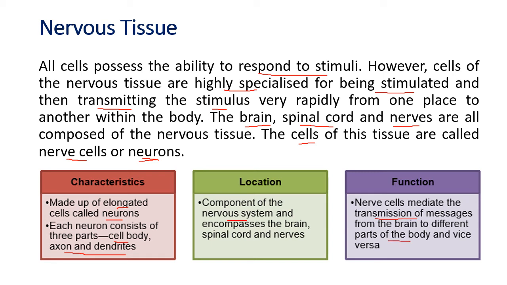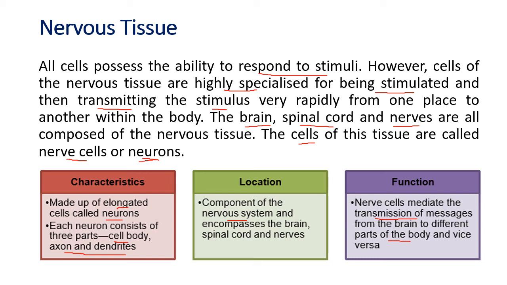So there is a transmission of messages from the brain to different parts of the body and vice versa, meaning carrying information from different parts of the body to the brain and from the brain to different parts of the body. All the organs in the body are controlled by the brain. The heart will beat faster when it is needed, but there has to be some information to tell the heart to now beat slower. So the brain will tell the heart when to beat faster and when to beat slower. The brain is coordinating everything. The voluntary and involuntary movements in the body are both coordinated by the brain. The brain takes all the decisions.